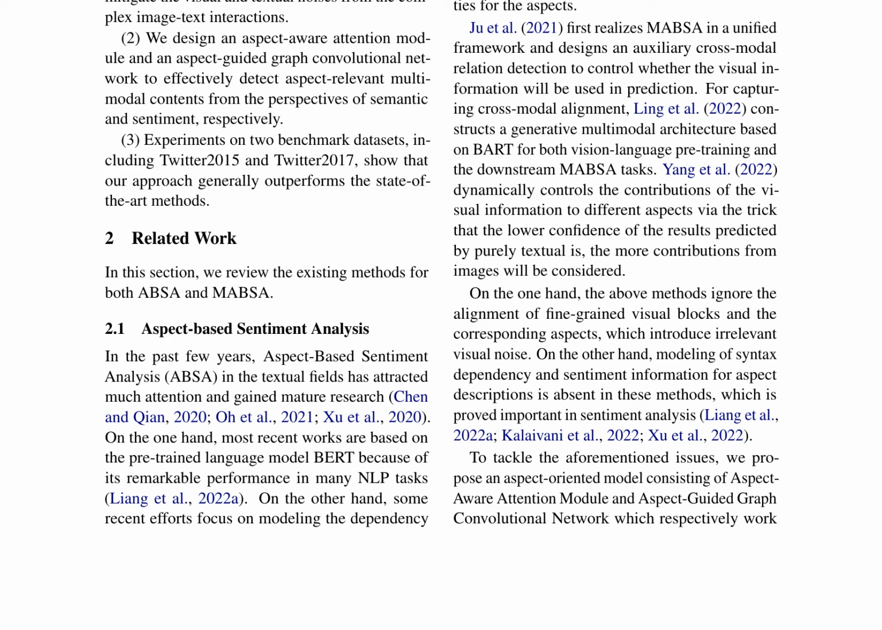However, previous MABSA methods neglect fine-grained visual block alignment with corresponding aspects, introducing irrelevant visual noise, and ignore modeling syntax dependency and sentiment information for aspect descriptions. AoM addresses these limitations by incorporating A3M and AGGCN, which respectively address semantic alignment and sentiment information aggregation. Experimental results on Twitter 2015 and Twitter 2017 datasets demonstrate that AoM outperforms state-of-the-art methods, highlighting its effectiveness in mitigating textual noise and detecting aspect-relevant multimodal contents.